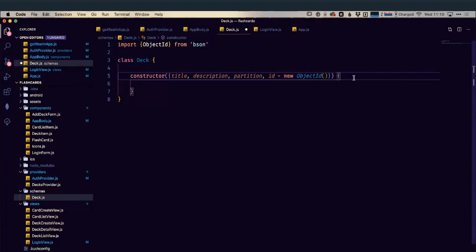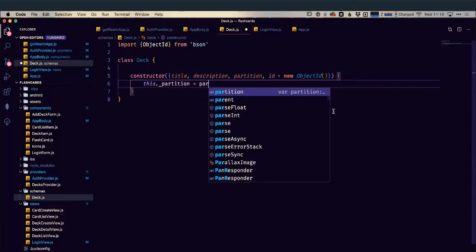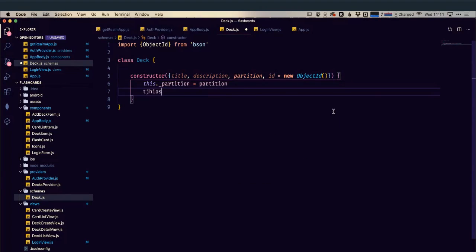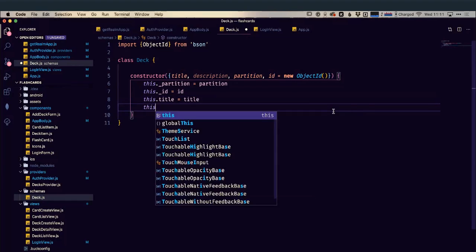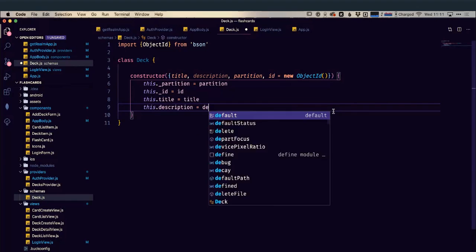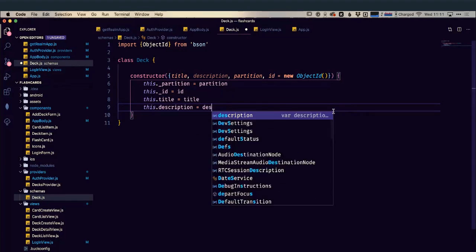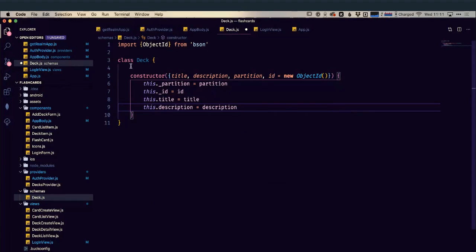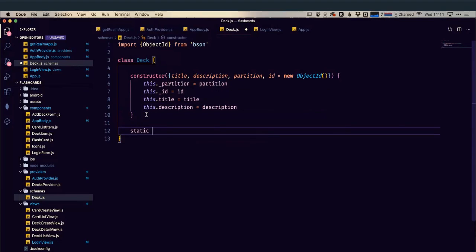And then within our constructor, we're just going to go this.partition, which I need to spell correctly, is equal to partition. It's underscore ID in our database, so let's just change that to underscore ID. this.title equals title. this.description equals description. So not decode here, description. There we go. Okay, so our constructor, whenever I create a new deck, is going to populate the different values for me. And then the next thing I need is to define the actual schema itself.